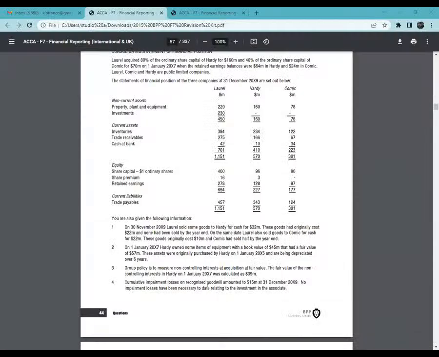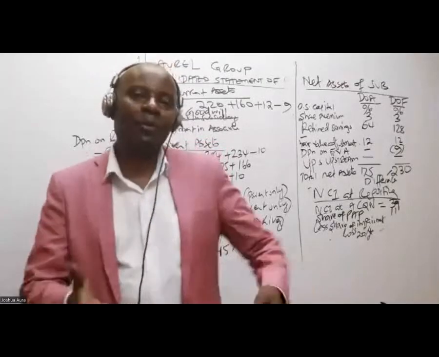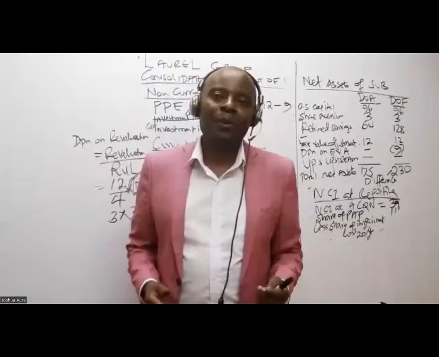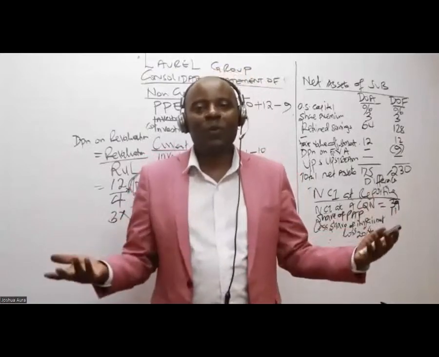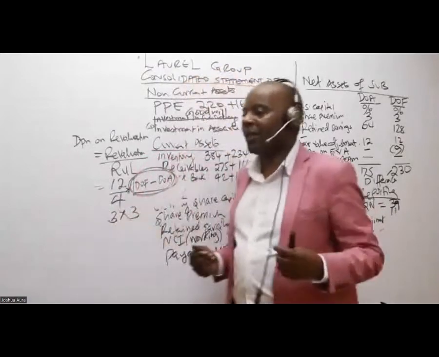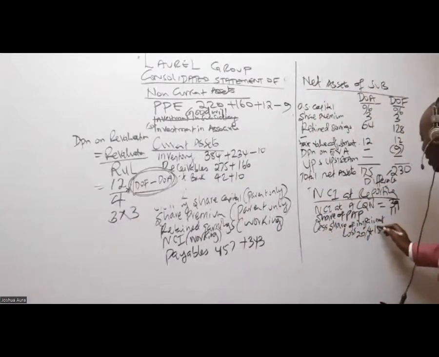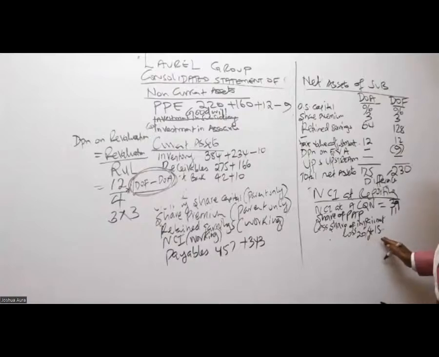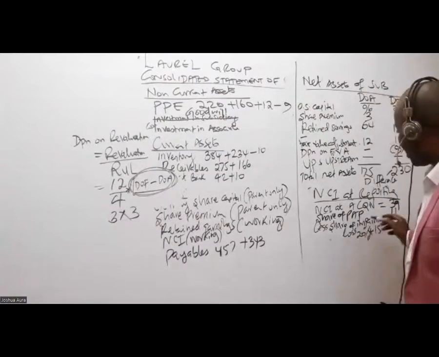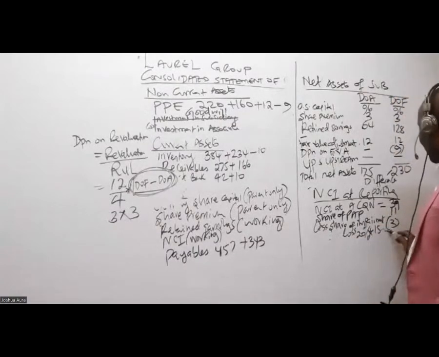We are told here, cumulative impairment losses on recognized goodwill amounted to 15. So out of this 15, NCI must also suffer. It's a partnership. When we make losses, we share with them. When we make profits, we share with them. So now we have made losses in goodwill, which was impaired, 15. We have to share this loss with them. So what is 20% of 15? 20% of 15 is 3.